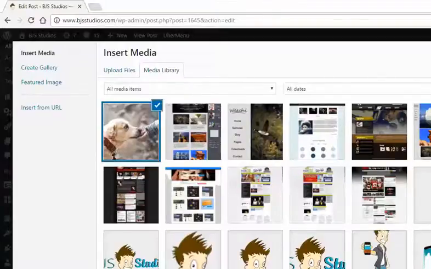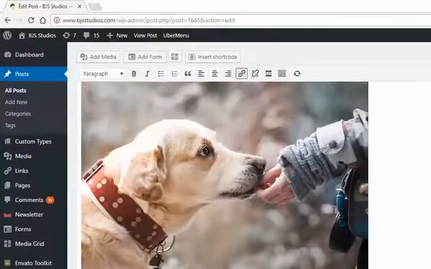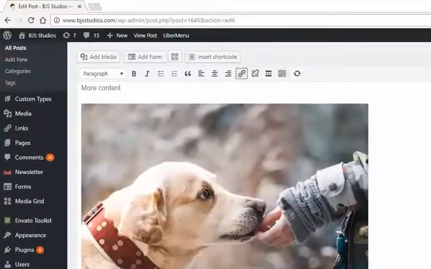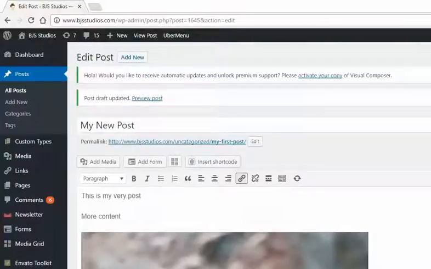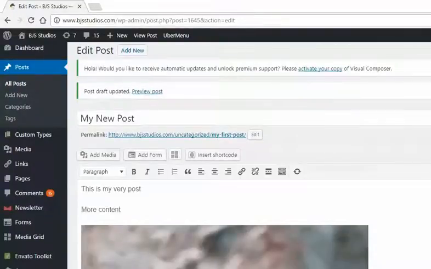We can see that the image link is here. We'll go out of text mode and go to the visual editor, and we can see what it's going to look like on the front end. And now we're going to come up here and save this again to draft. That will save your changes without actually publishing it to the site. And to see what it's going to look like, we're going to go ahead and click Preview.